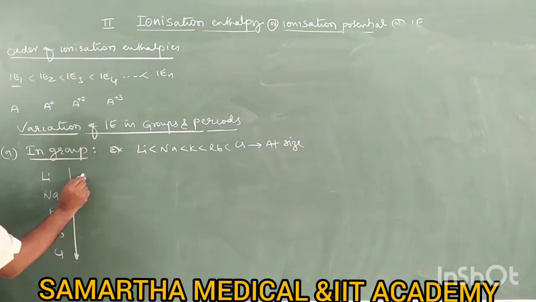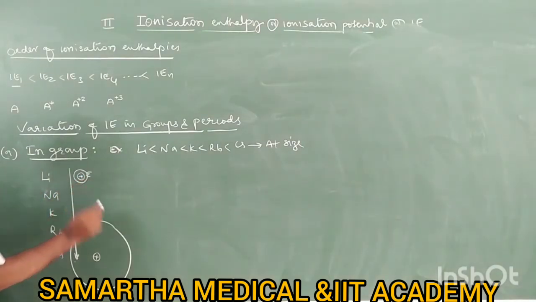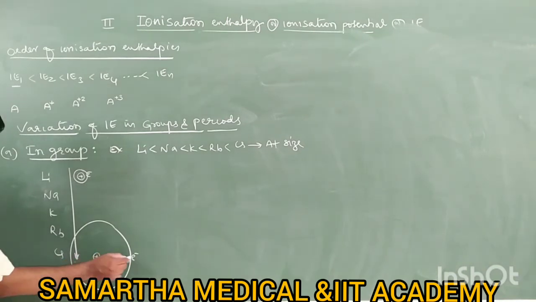Imagine lithium has the smallest size, whereas cesium has the largest size. Therefore, in which case can you remove the electron easily? Lithium has an electron, cesium also has an electron. In which case is it easy to remove the electron? In the case of cesium.